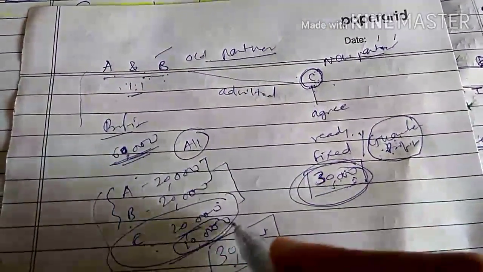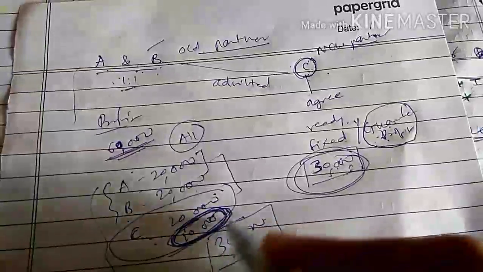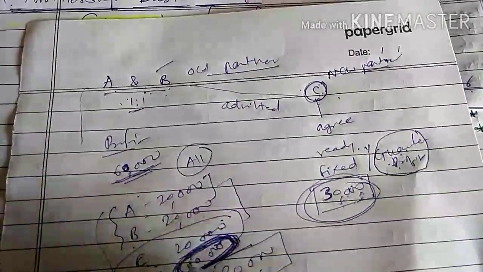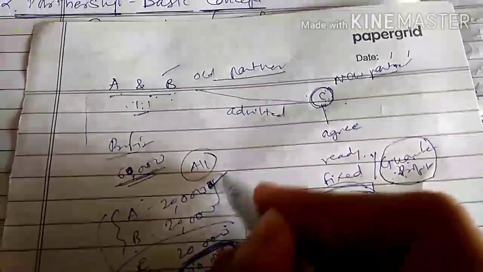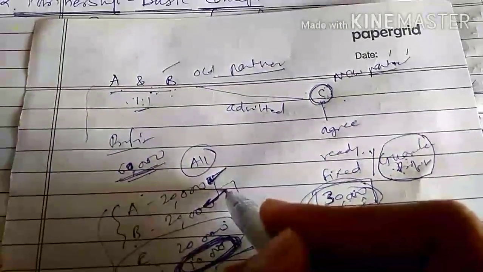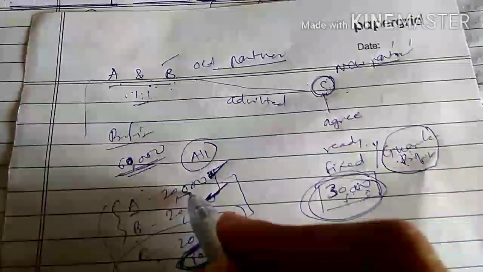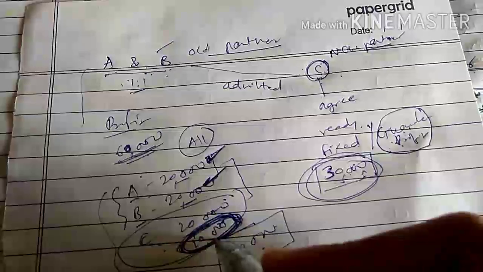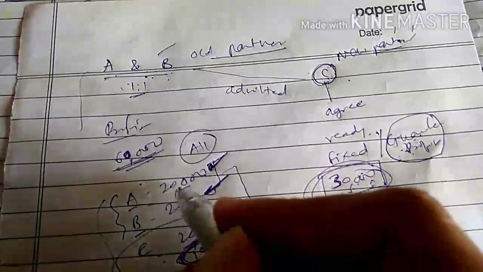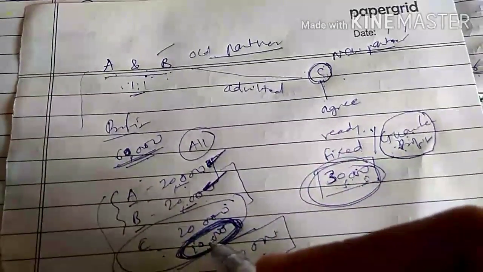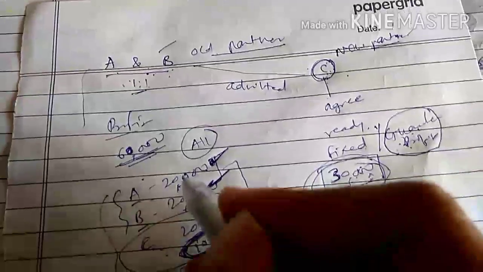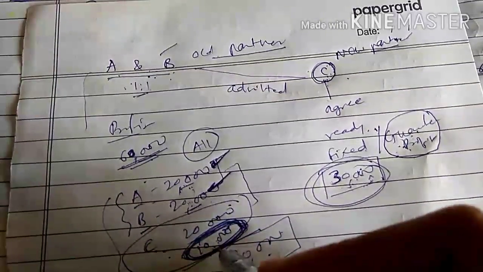So these 10,000 rupees is called deficiency. And this deficiency you have to adjust from their profit. So you should not give A rupees 20,000, and you should not give B rupees 20,000. It means these 10,000 you have to adjust from the old partners. This is nothing but deficiency. So this deficiency you have to deduct from the old partners' profit in their old ratio. This deficiency is 10,000 rupees.